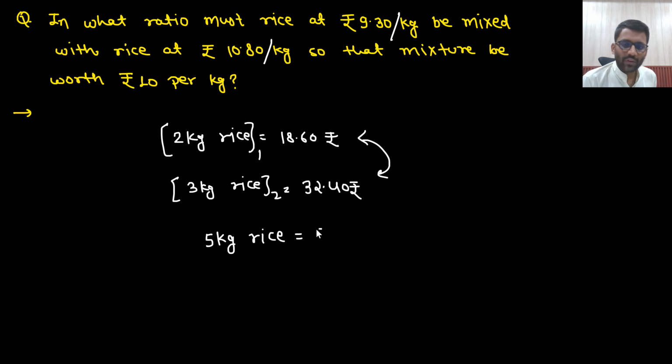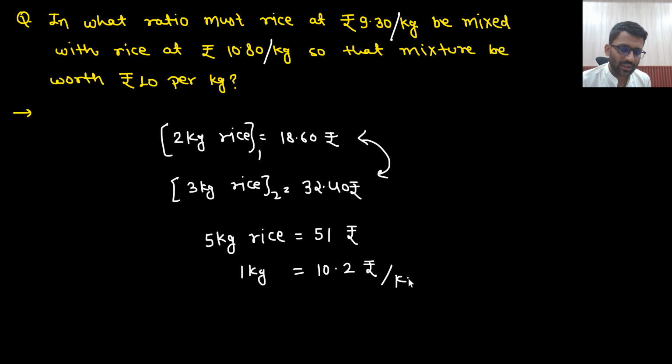So this will be 51 rupees, right? So 5 kg of rice is 51 rupees. So basically 1 kg of rice is 51 by 5. What would that be? 10.2 rupees per kg. So now the resultant rice is 10.2 rupees per kg.